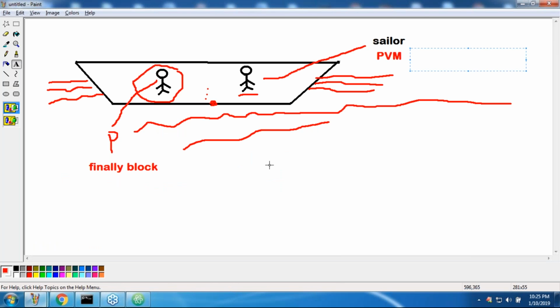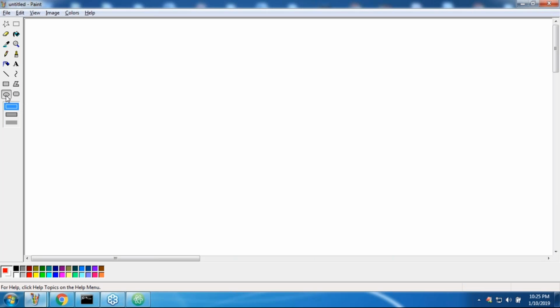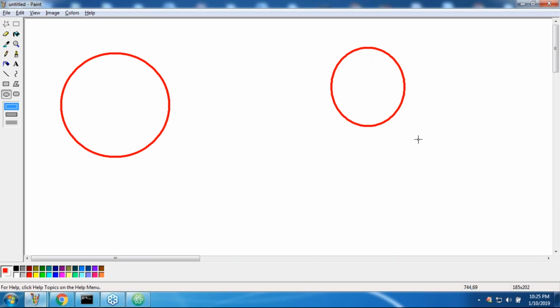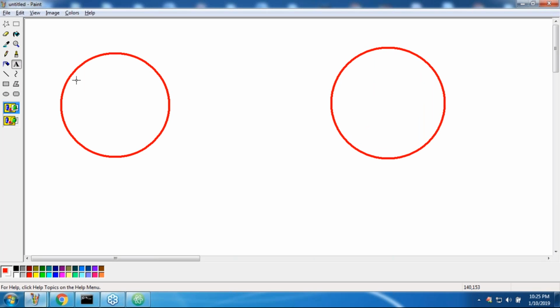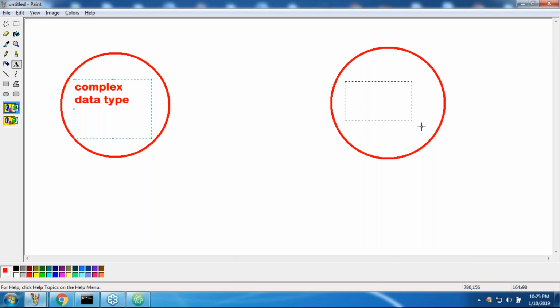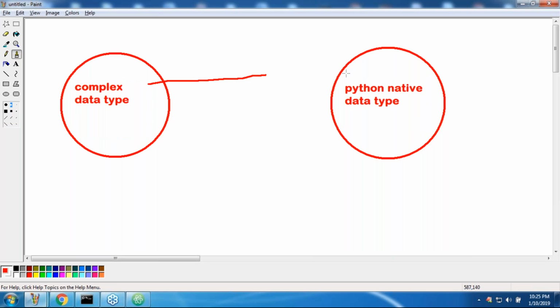Here it is just the process of converting a complex data type to a Python native data type. This conversion is by default considered as serialization.